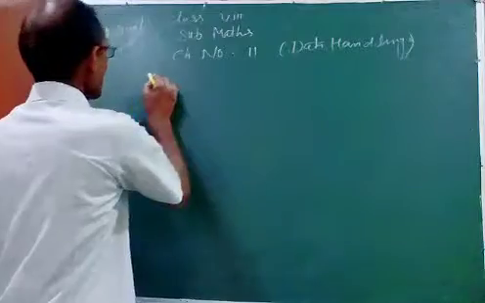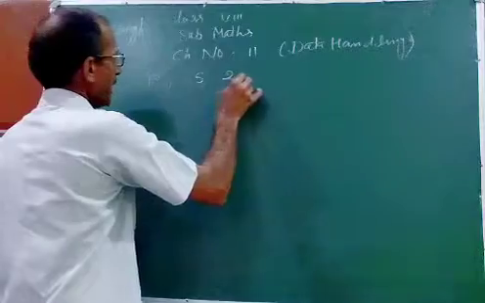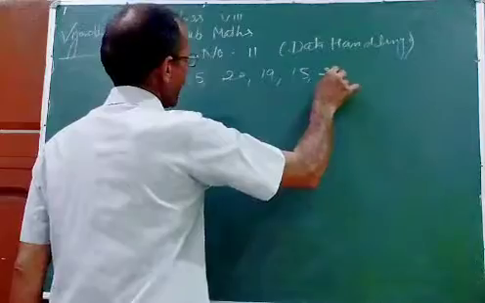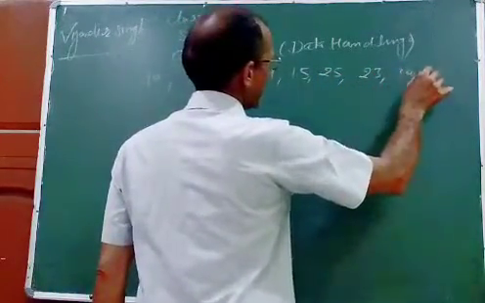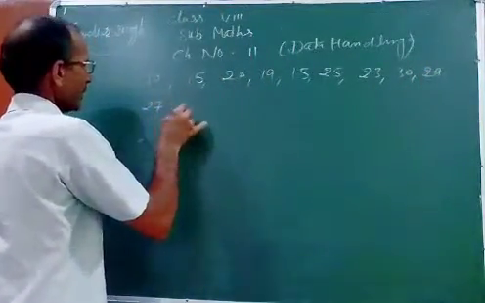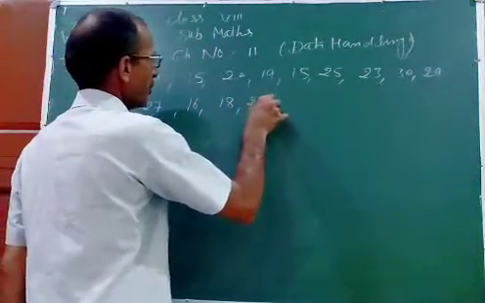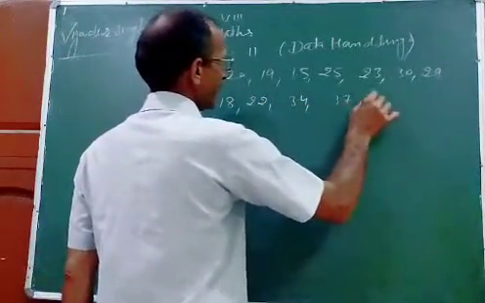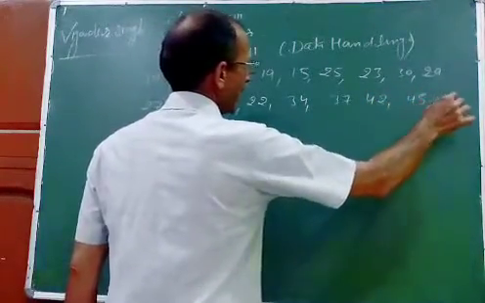Suppose one student scored 10 marks, others 15, 20, 19, 15, 25, 23, 30, 29, 27, 16, 18, 22, 34, 37, 42, 45 and 50.